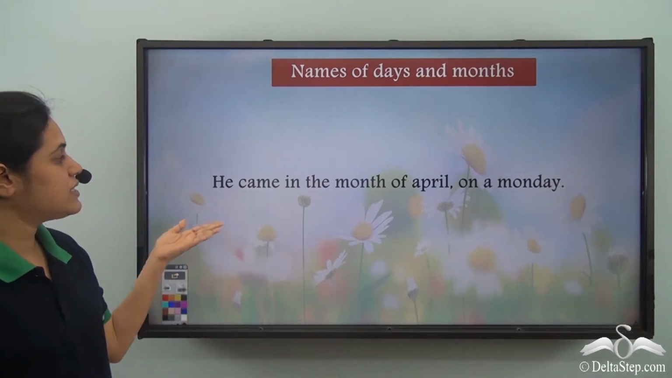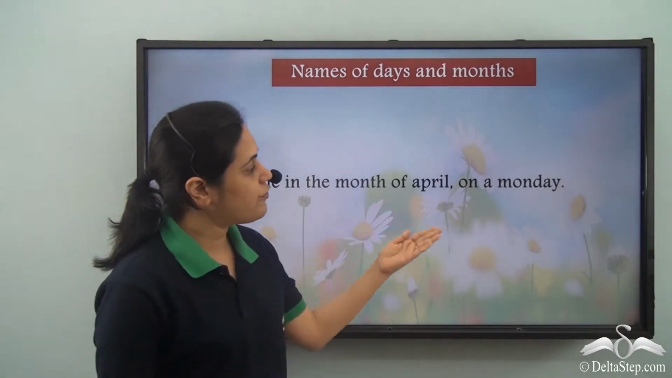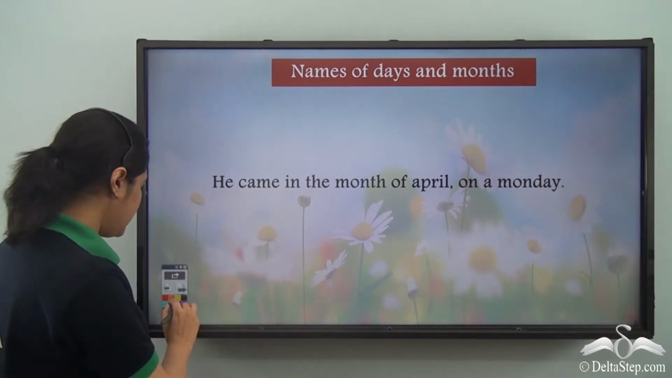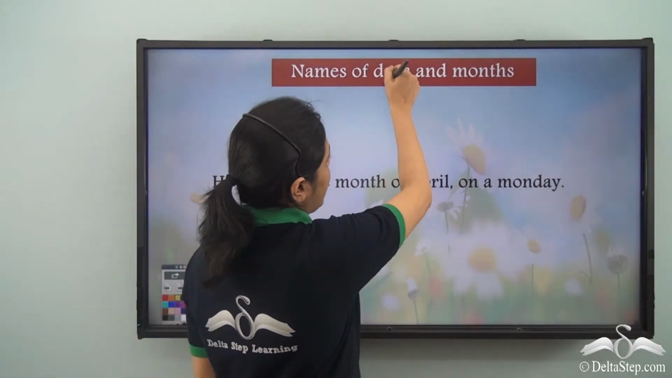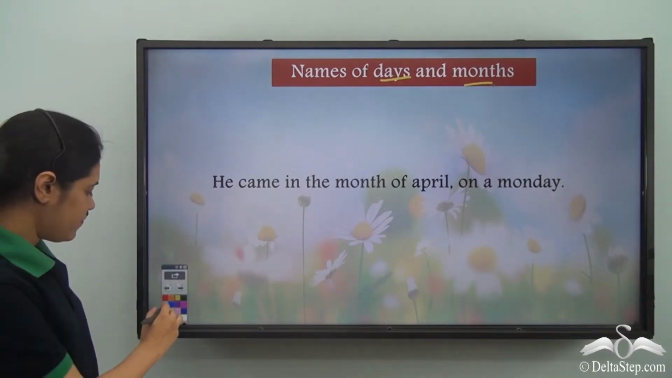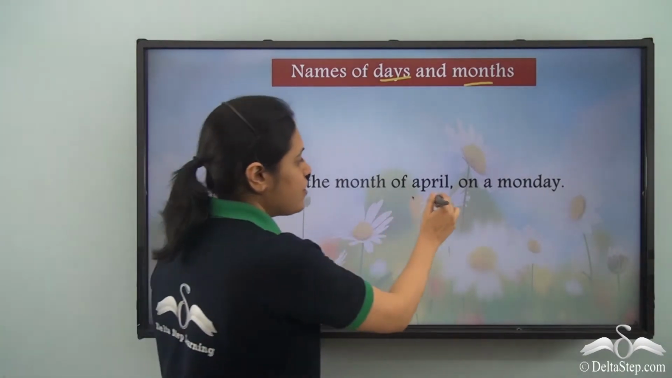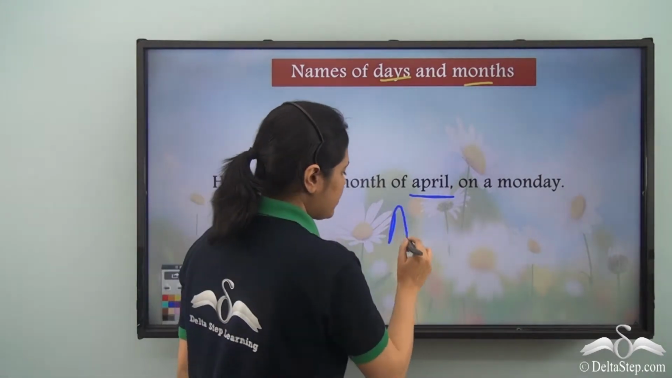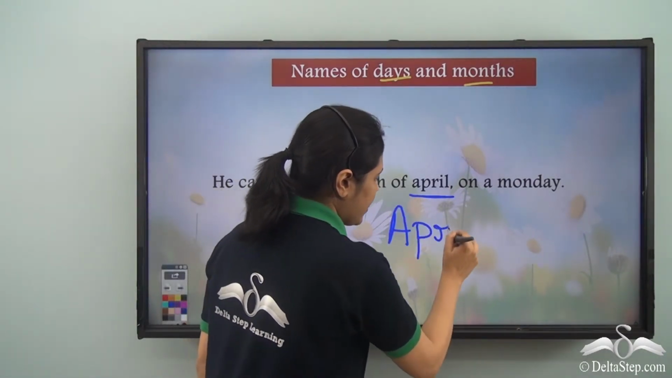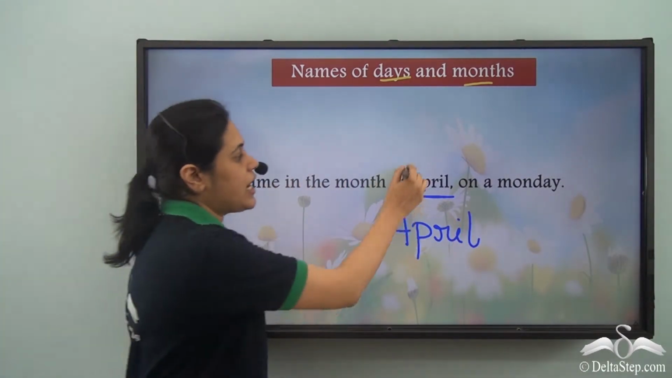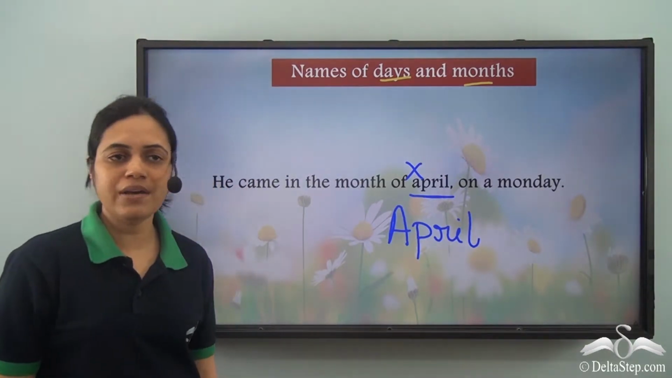So the names of days and months always begin with capital letters. We have a sentence here. He came in the month of April on a Monday. Now we know that the names of days and months begin with capital letters. So April is the name of a month. So it should begin with a capital A. So I write April in this manner and not with a small a.